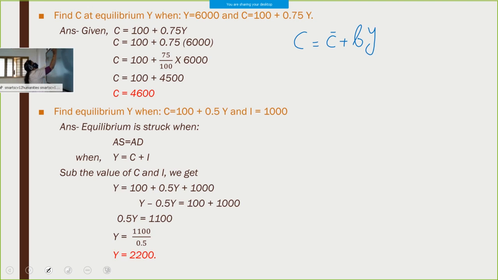C is equal to 100 plus 0.75 Y. So we are substituting here. C dash means 100 plus 0.75 Y. Y is given as 6000. It's very easy. We are getting 4600.